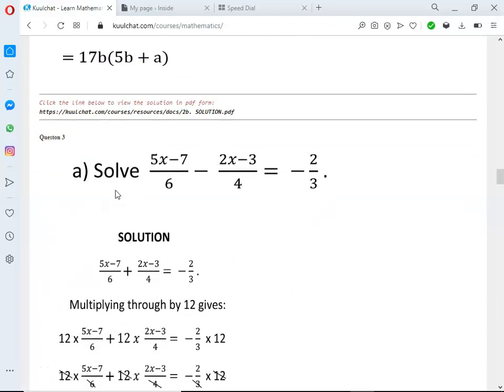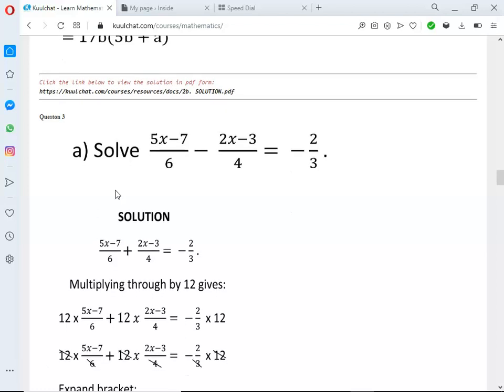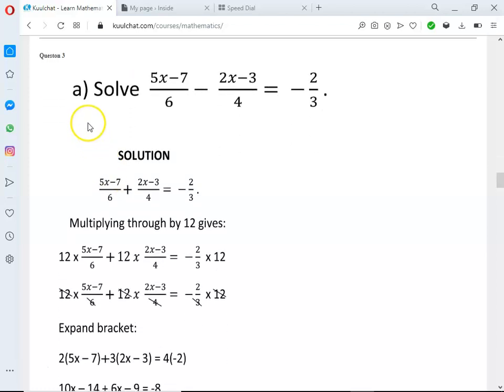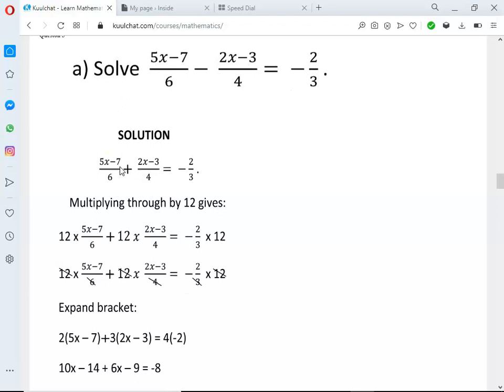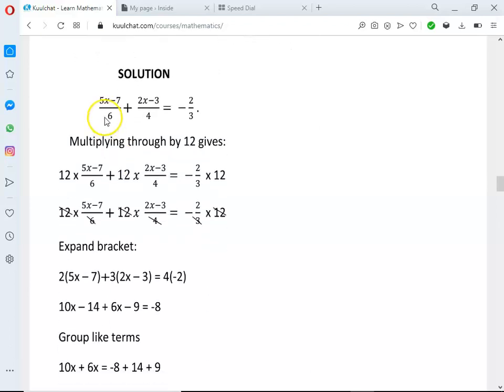Okay, so let's continue. So question 3a says solve 5x minus 7 all divided by 6 minus 2x minus 3 all divided by 4 equals to minus 2 over 3. Okay, so this is a solution. 5x minus 7 all divided by 6 plus 2x minus 3 all divided by 4 equals to minus 2 over 3. Okay, so here these are the what? The denominators.